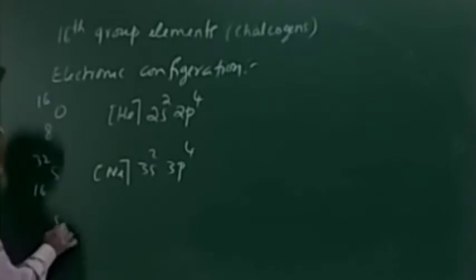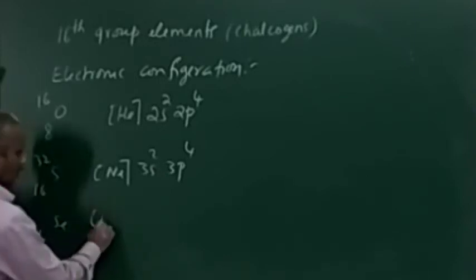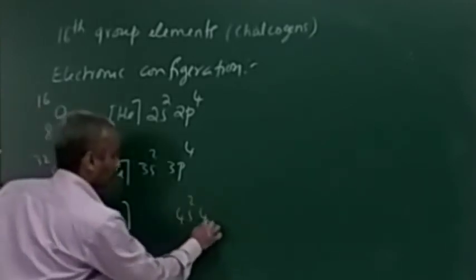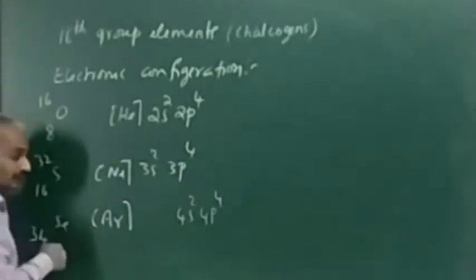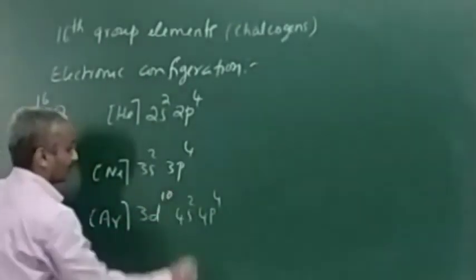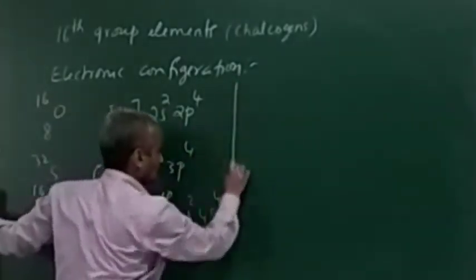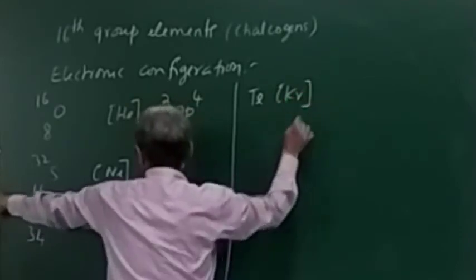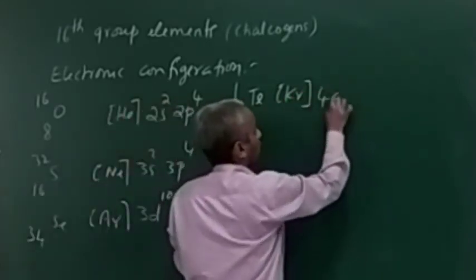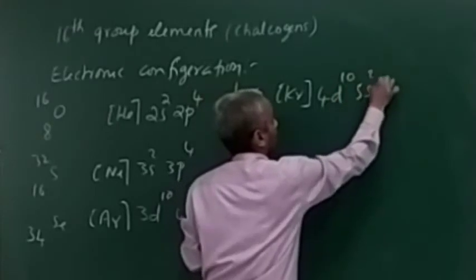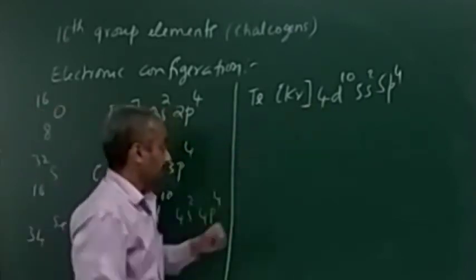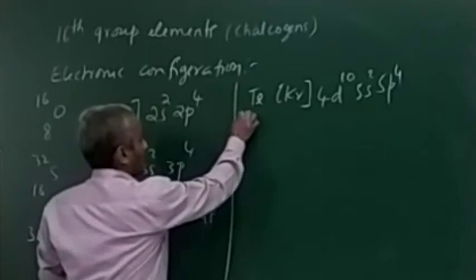Next member selenium, add 18, 34. Argon configuration. Now don't write only 4s2 4p4. Don't write this because filling of the d orbital takes place. 3d10 will be there. Now tellurium, krypton configuration with 4d10 5s2 5p4. Don't miss out this one. So atomic number is 52.